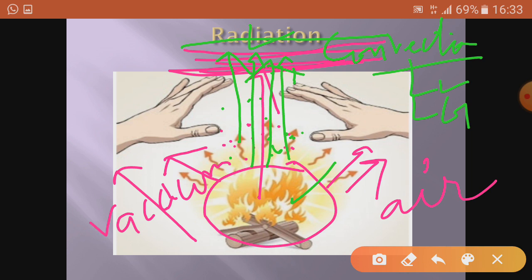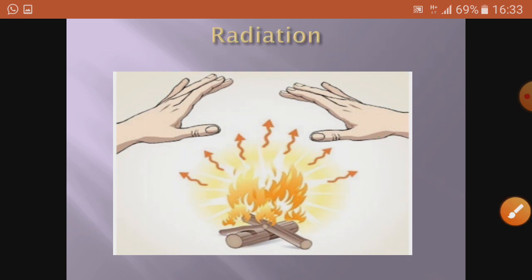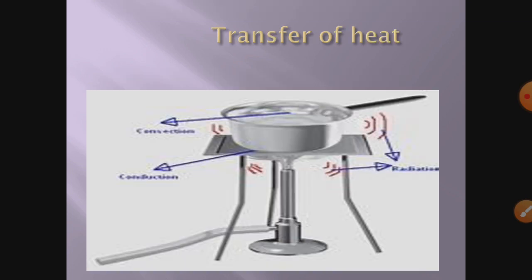So that is the example of convection, and sideways is the example of radiation. Don't think that air is present here, because it may happen in vacuum also. So I hope with this single diagram you got the concept of convection as well as radiation.